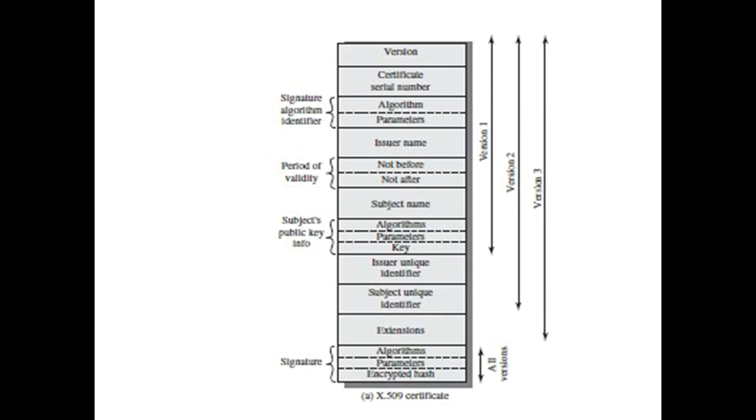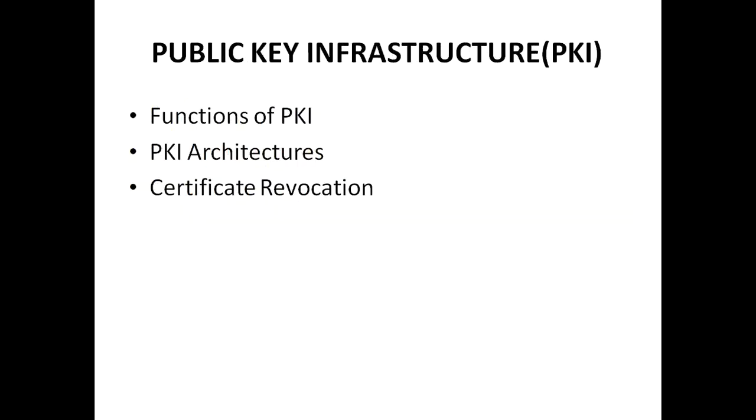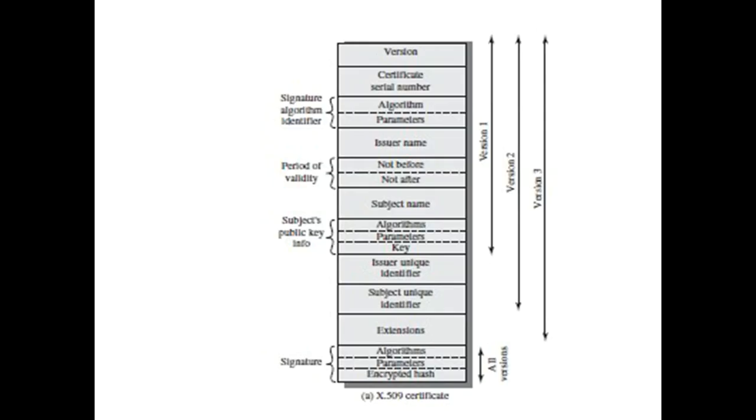Next is the subject's public key information: the public key algorithm, which is RSA or DSA, and the public key parameters. In addition, the specific use of a public key private key pair may also be included. Next we have the validity period. There are two date fields that specify the start date and the end date between which your certificate is valid.